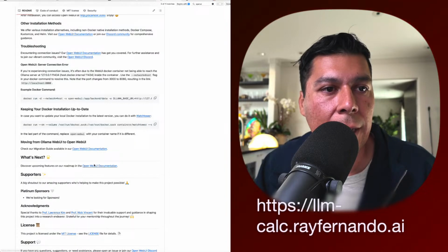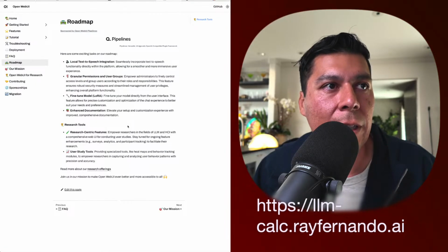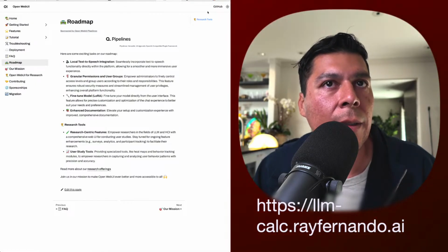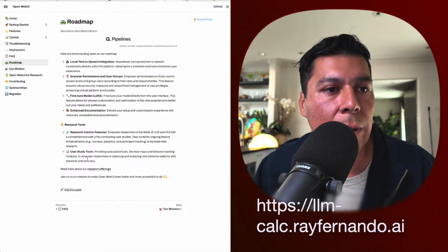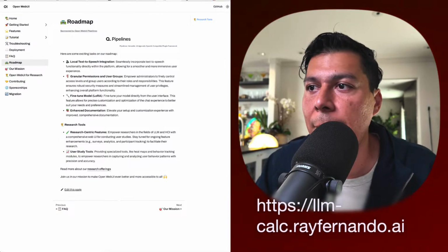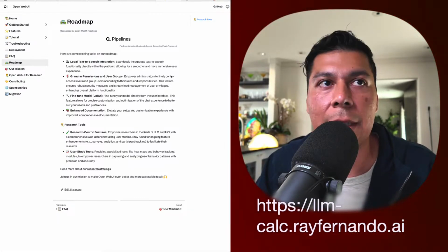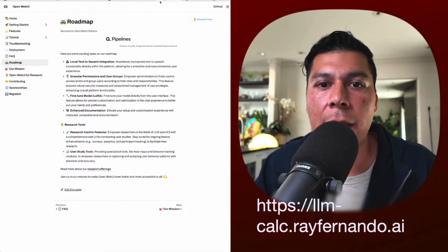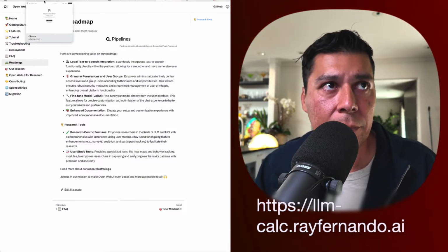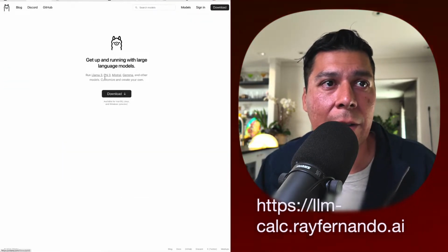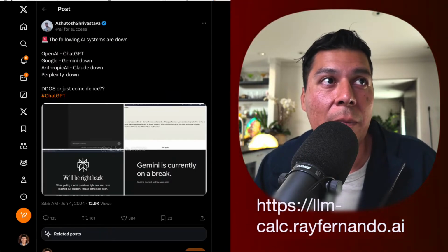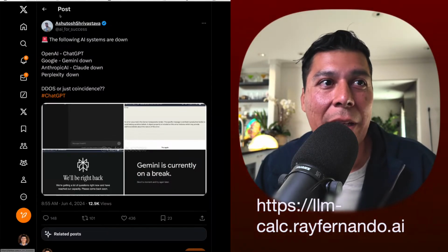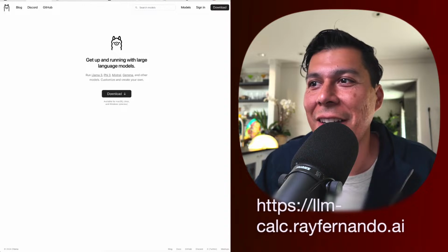So let's go ahead and look at the documentation, because there used to be an endpoint here that we could hit, but I'm not seeing that right now, or it's not really obvious to me. I think maybe I'll make a separate video for that. So yeah, this is how you can get started running your models with Ollama.